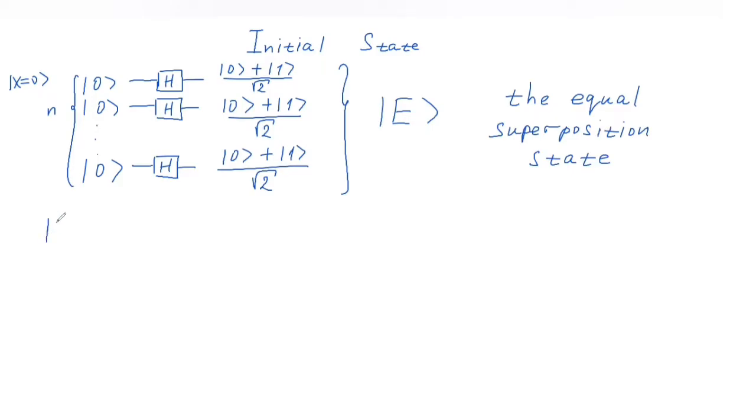We will write the expression for the state E in an explicit form. We will have this factor 1 over square root of 2 to the power of n, and then we will have this superposition of states for each individual qubit.